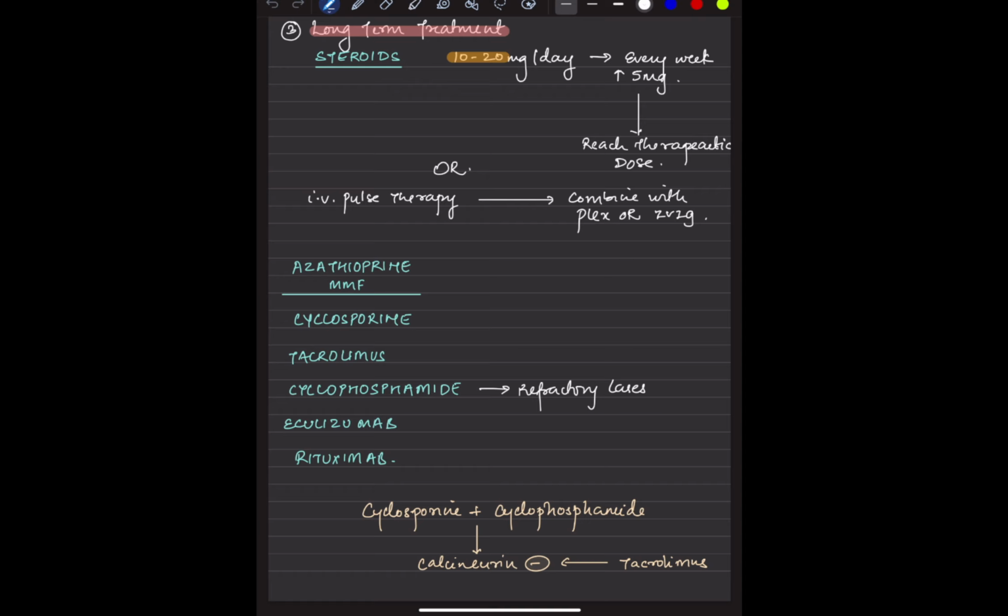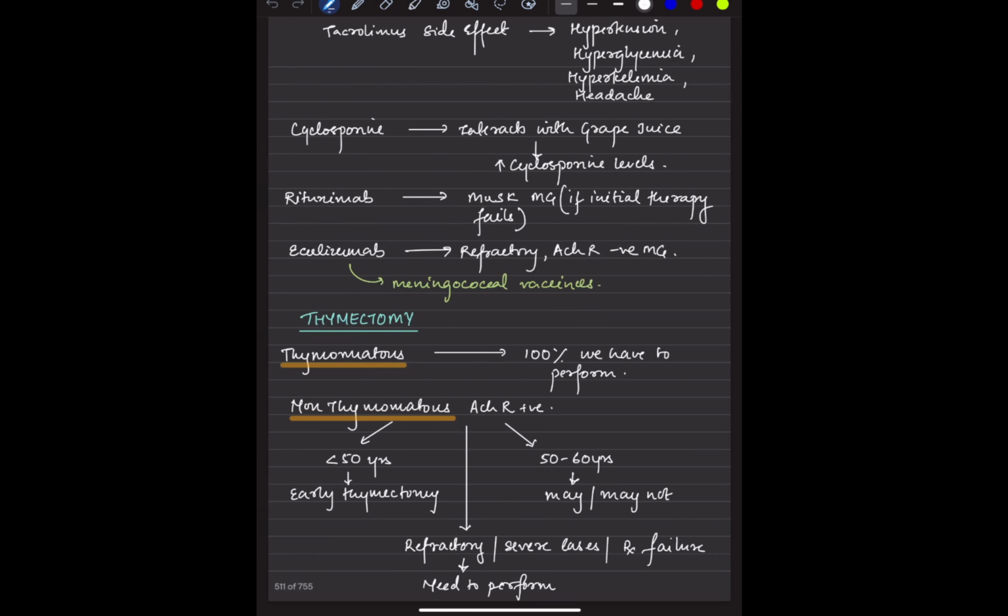Coming to long-term treatment, so steroids play a role in the long term. Remember, if a patient comes to you in a crisis, you cannot rely on steroids because steroids can exacerbate the symptoms. So steroids 10 to 20 milligram per day, and we can increase, or we can go with the pulse and with that the plasma exchange or IVIG. Azathioprine, MMF, cyclosporin, tacrolimus, cyclophosphamide, rituximab can all be given as long-term treatment. Remember that. This is important.